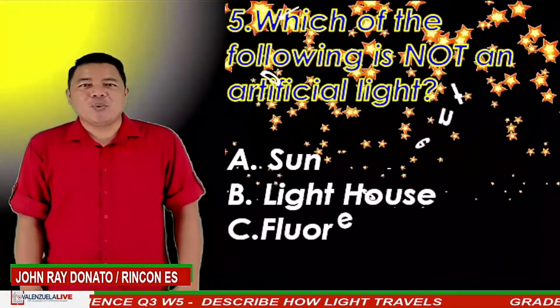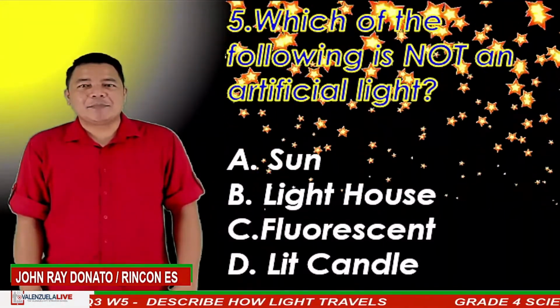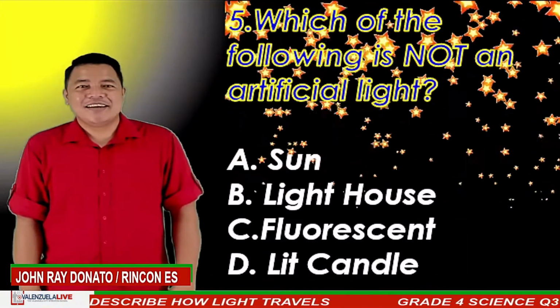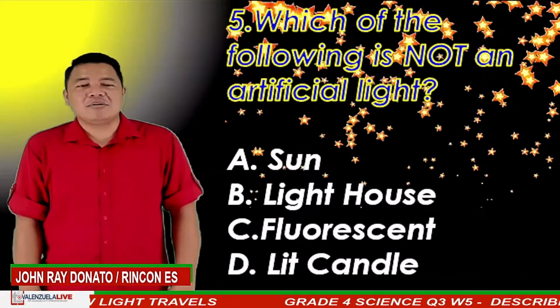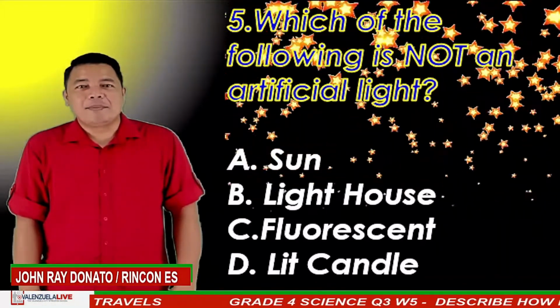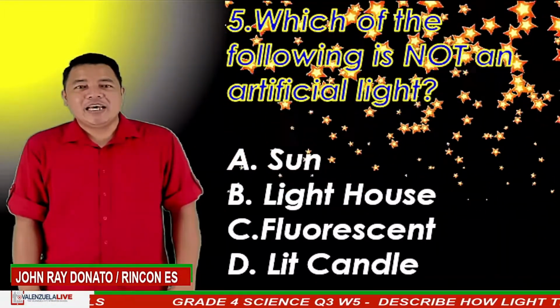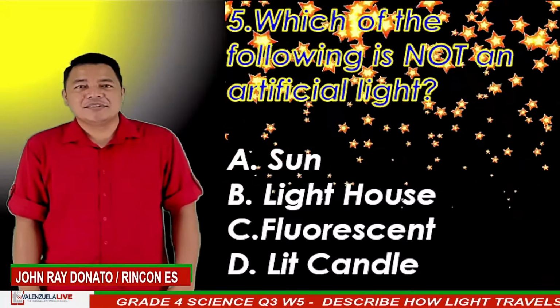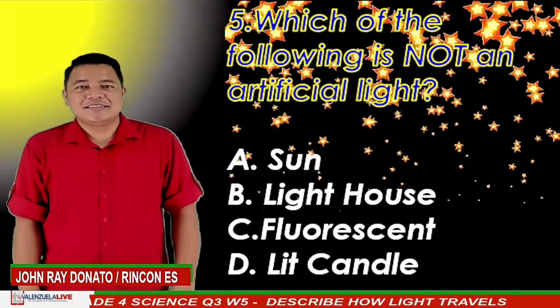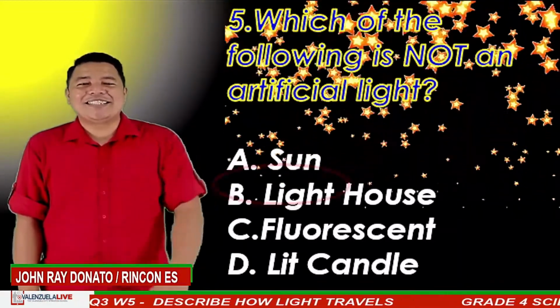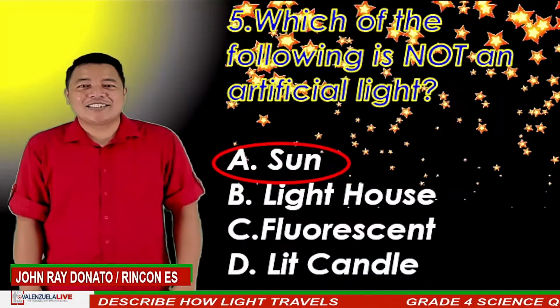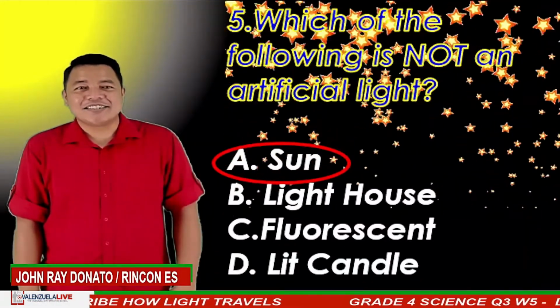Which of the following is not an artificial light? A. Sun. B. Lighthouse. C. Fluorescent. Or D. Lit candle. Amazing! The correct answer is A. Sun.